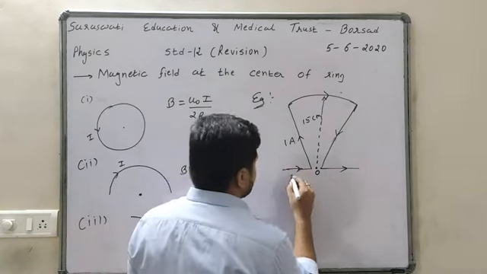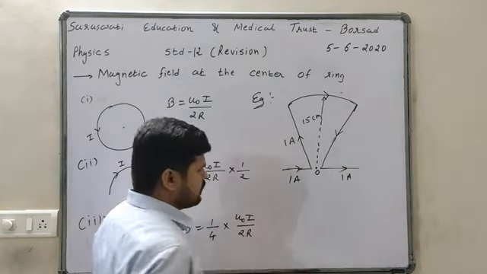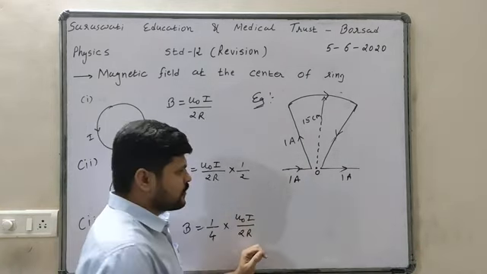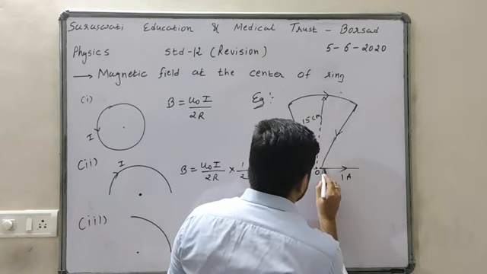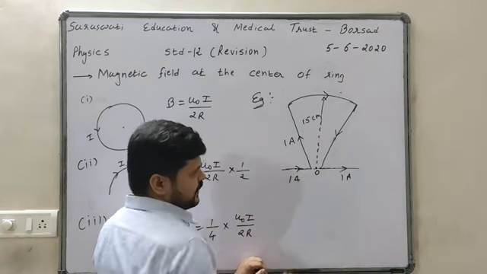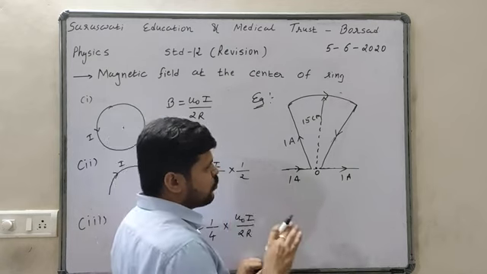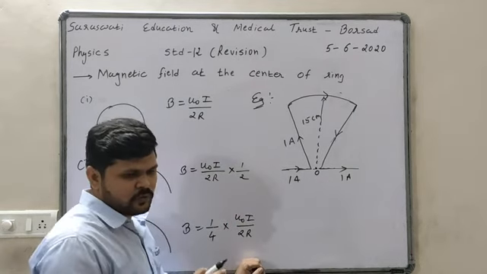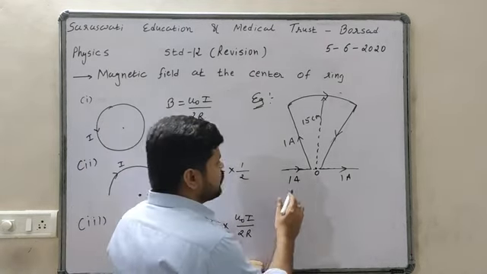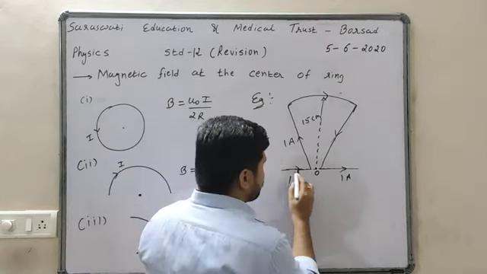So first of all, this point O is on the line of action of this wire. So there will be no magnetic field due to this wire on this point.